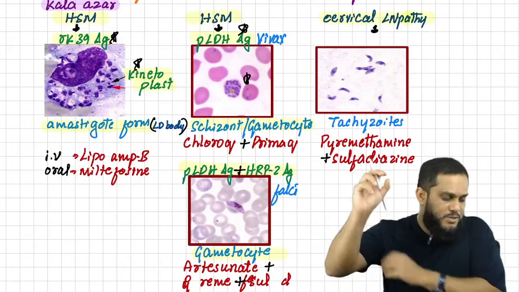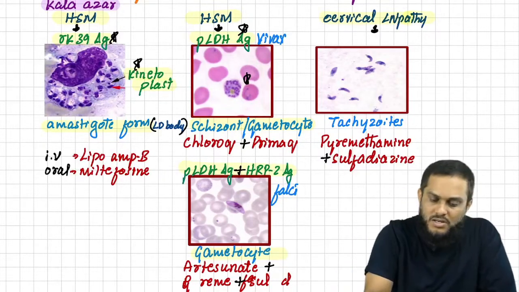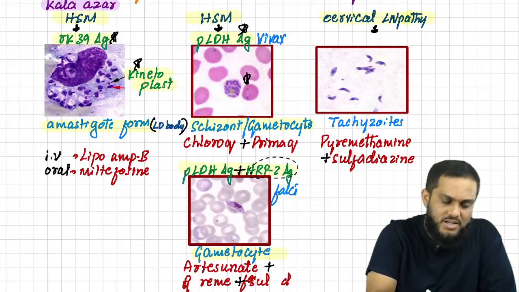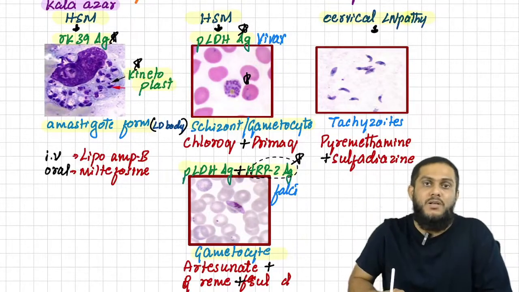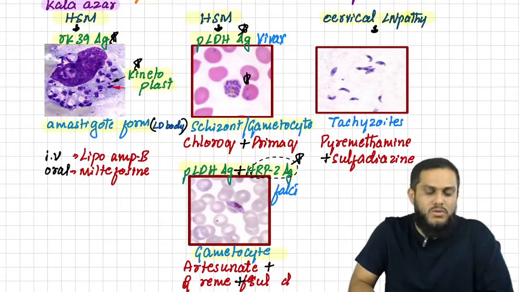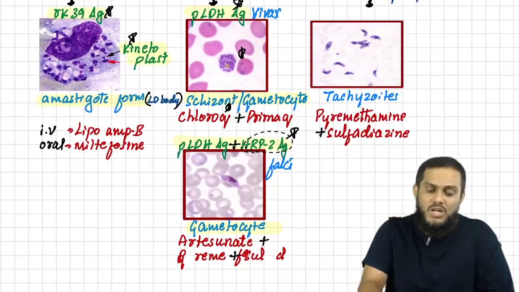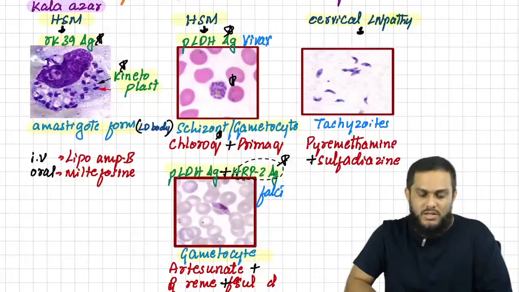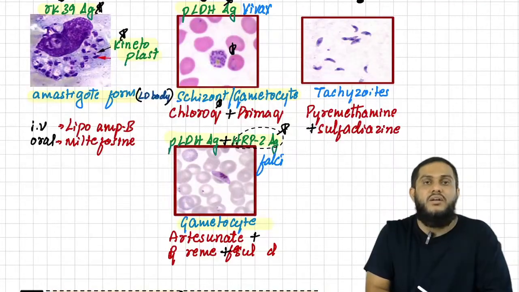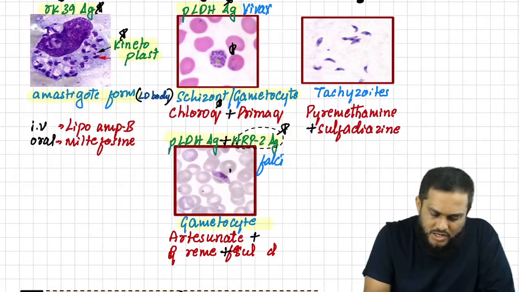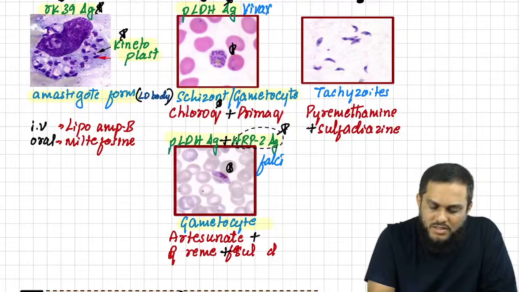The PLDH antigen is the Plasmodium LDH antigen, present with Vivax and also with Falciparum. But what is more important here is the HRP2 antigen. Highlight the HRP2 antigen. The HRP2 antigen is present only with Falciparum. PLDH antigen is present with both. Schizonts are seen only with Vivax, and the schizont looks similar to the gametocyte. But in Falciparum, schizonts are not seen. In Falciparum, we see only gametocytes, and the gametocyte is banana shaped. That is what is important here.